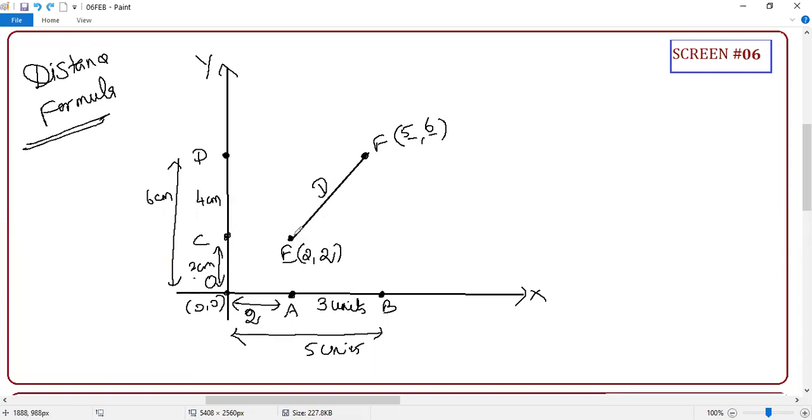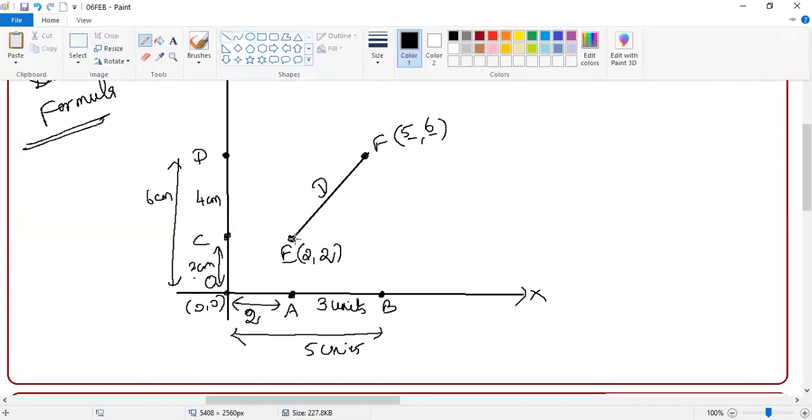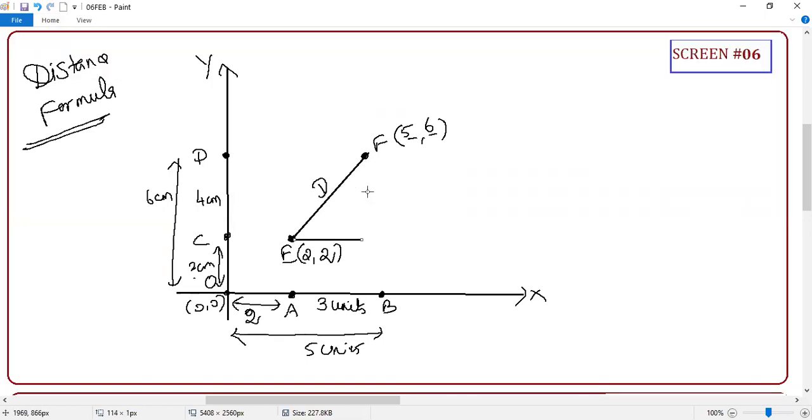If the line joining 2 points is neither parallel to x nor parallel to y, it's a little difficult. So how are you going to do it? When the points are not on the axis, you are going to construct a right angle triangle, and that right triangle will give you the answer: horizontal distance and vertical distance. E, F, G, if I mark, anyone can tell me what is G here?